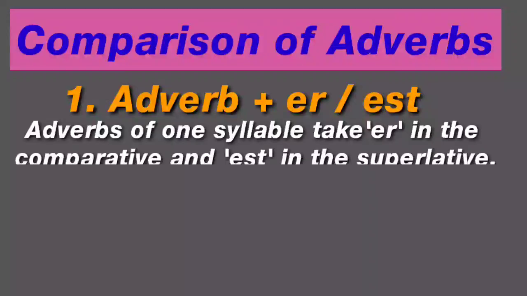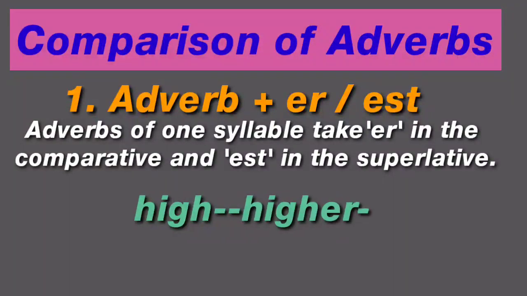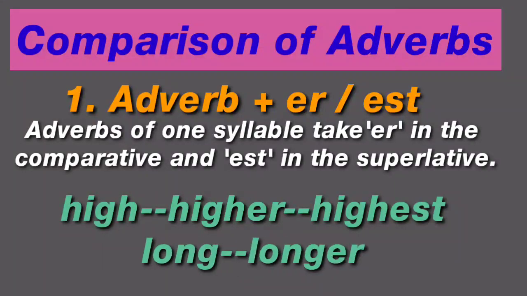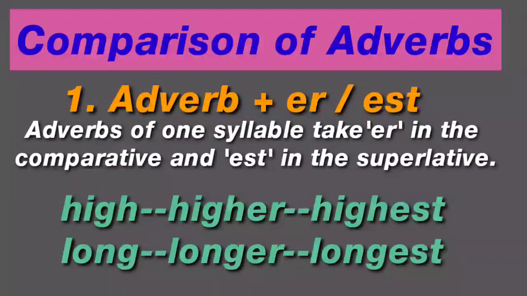Adverbs of one syllable take er in the comparative and est in the superlative. For examples, high, higher, highest, long, longer, longest.